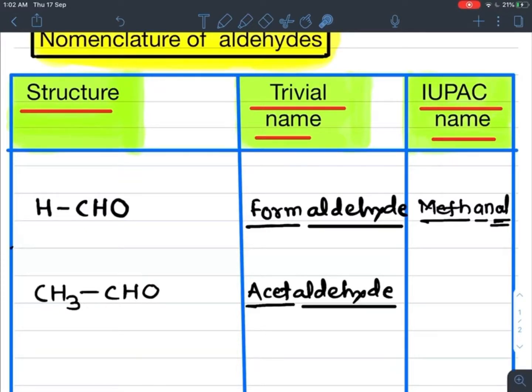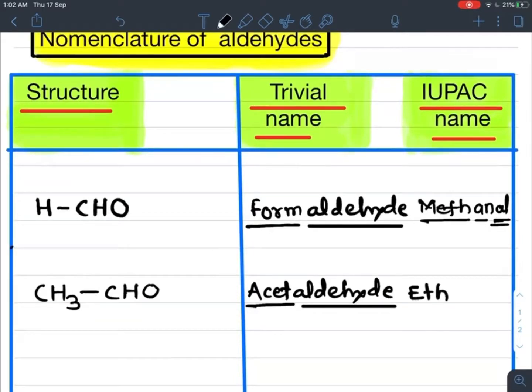So for a two-carbon alkane derivative the prefix eth is used, and since it is a singly bonded compound, An, and CHO for aldehyde, Al ending. So ethanal is the IUPAC name of this aldehyde.